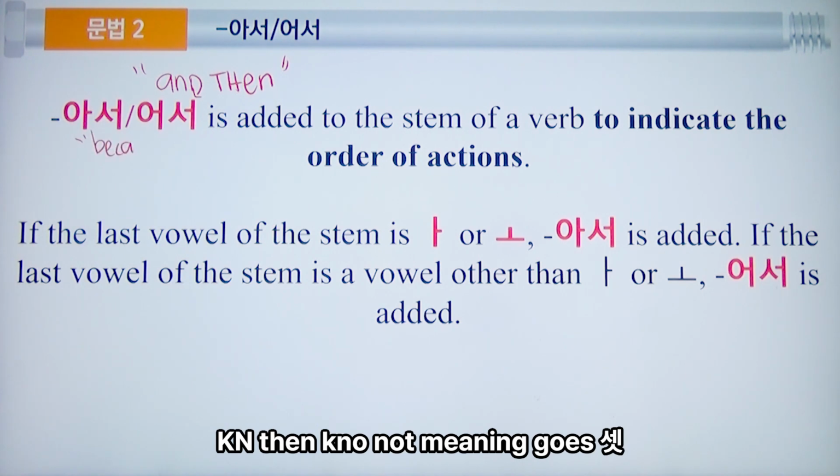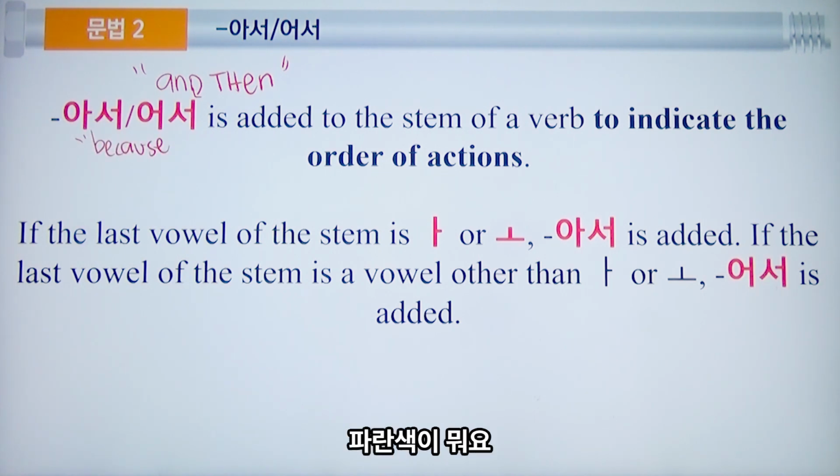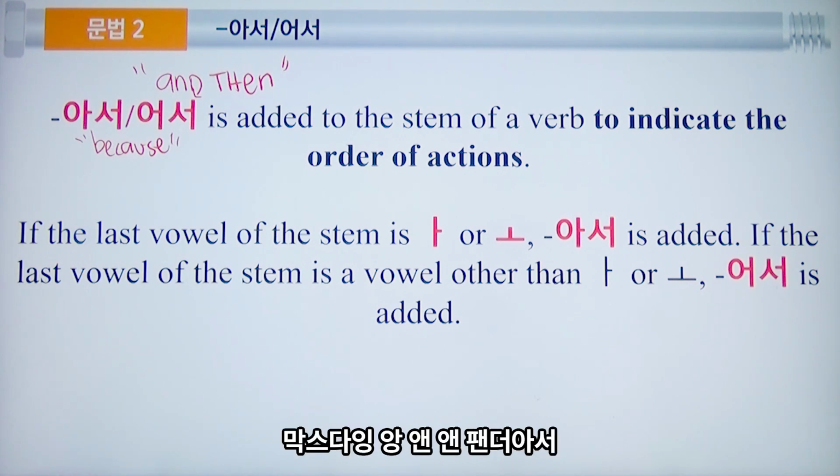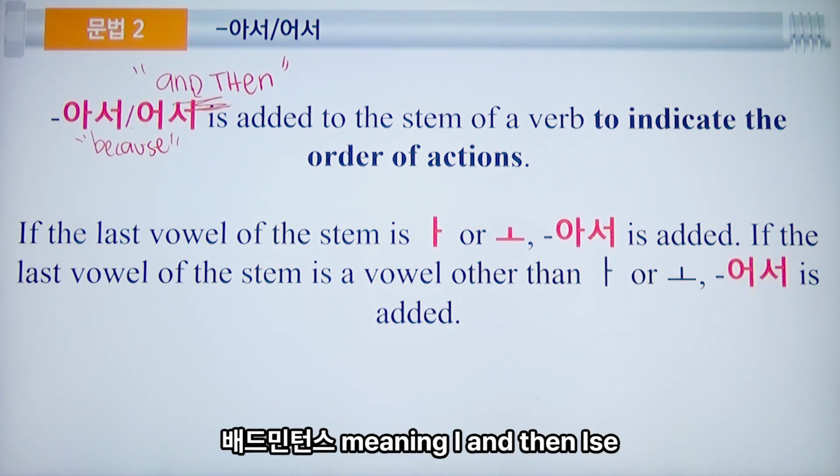Because. Parang pag sinasabi mo yung reason, pero yung reason, it marks the natural consequences. But this time, ang 아서/어서 also pwede rin magamit to indicate the order of actions. So, this time, pwede rin, meaning niya ay and then.